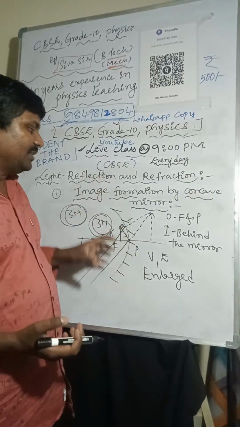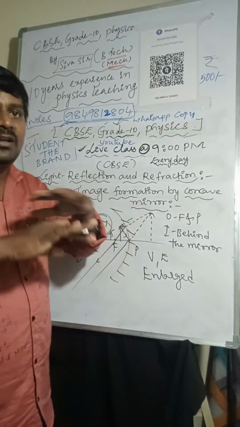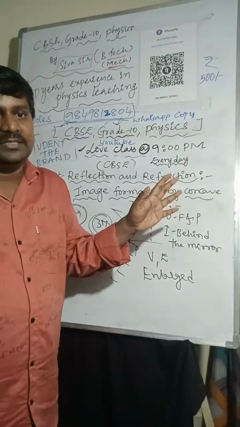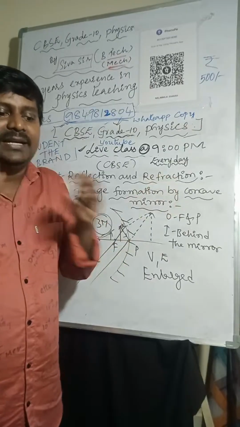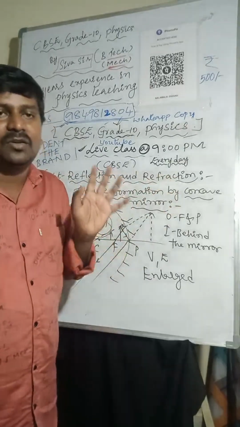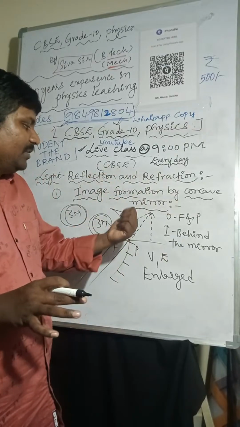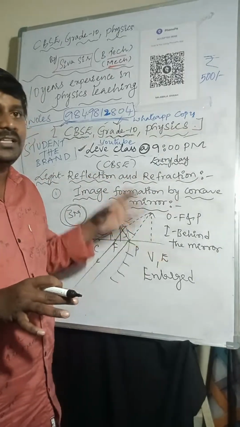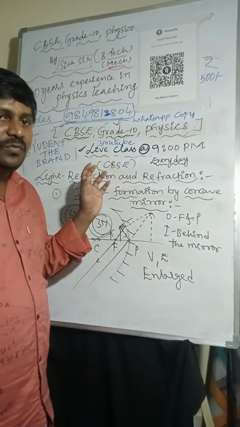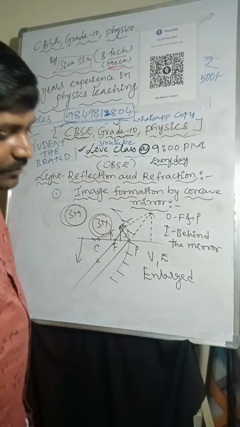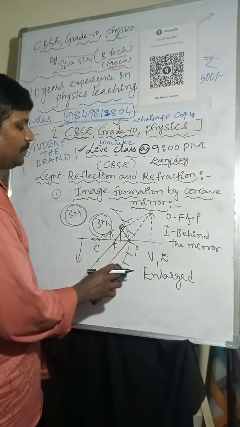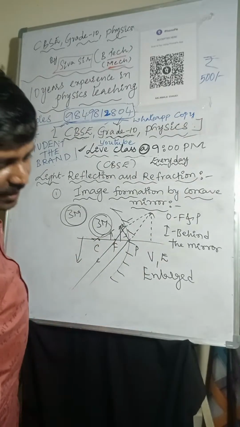As I said, what are the light rays we are taking? Follow the standard textbook diagrams. I'm saying follow only the textbook diagram. Check the diagrams and draw those diagrams. I'm just explaining with these diagrams where the object is placed and where the image will form. For that purpose I'm explaining. So try to follow textbook diagrams. Clear? Okay, done.